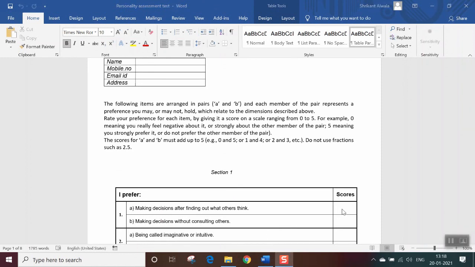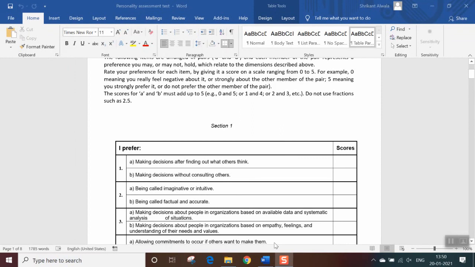When you add both situation 1 and 2, your score should be equal to 5, and it should not be less than 5 or greater than 5. And your answer should not be in decimals like 2.5 or 1.5, 3.5. It should be a complete number.